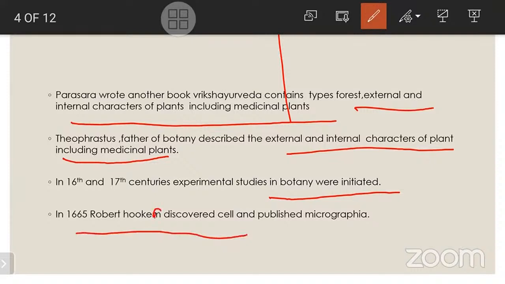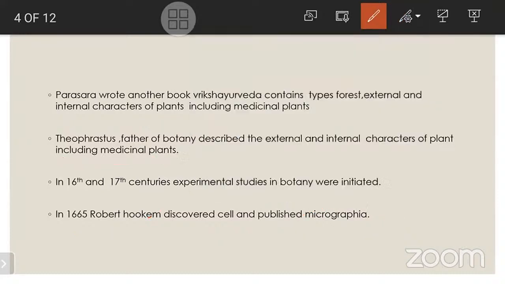So Robert Hooke discovered the cell and published the book Micrographia. What is the book that Robert Hooke has written? Micrographia, in 1665. Here, very important: in 1665, Robert Hooke published the book Micrographia.